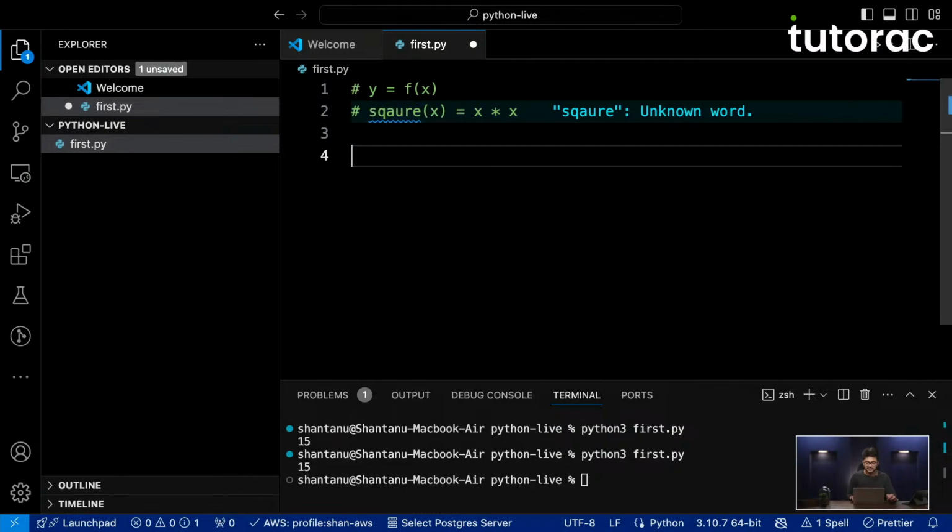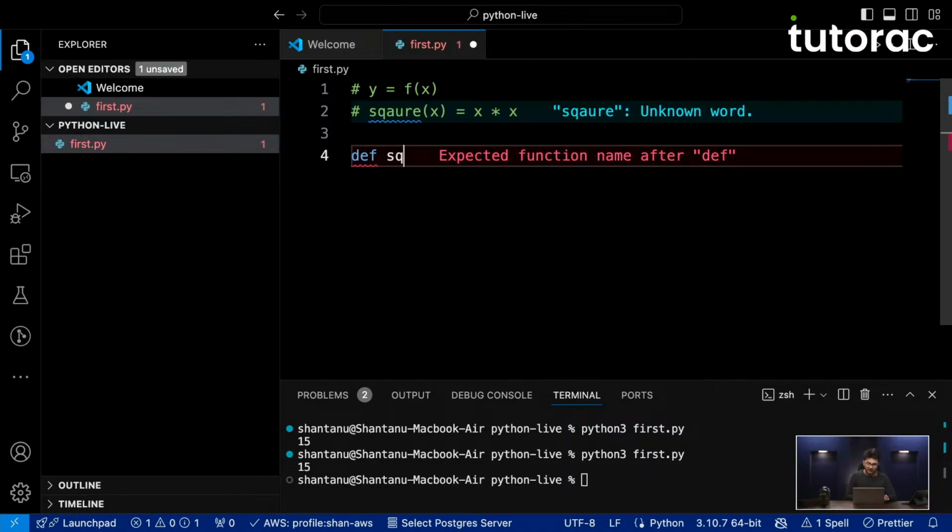When it comes to Python as a programming language, it's very simple, just like how it is written in mathematical terms. In order to create a function, we use a keyword called def. This particular keyword tells Python that we are trying to create a function.